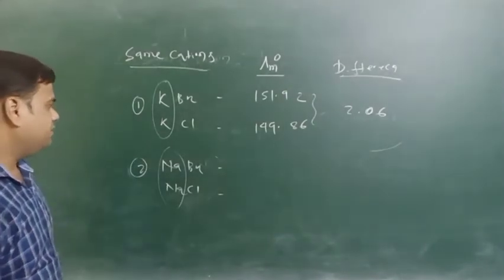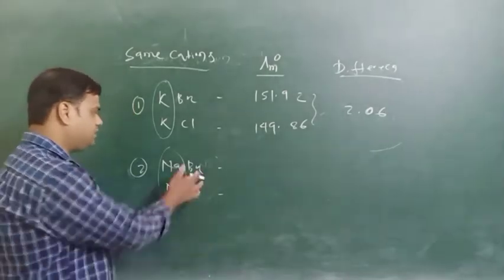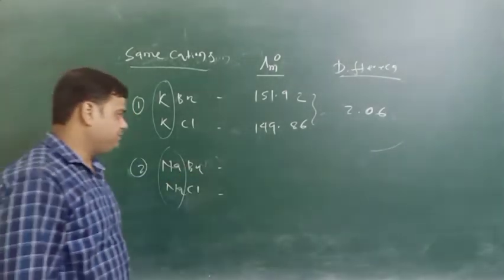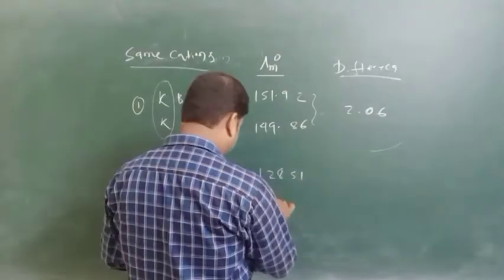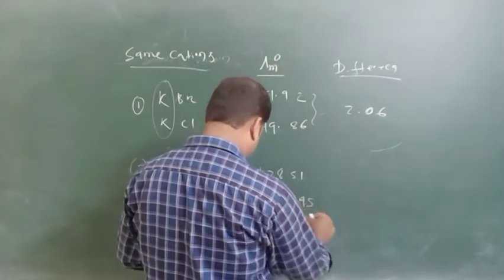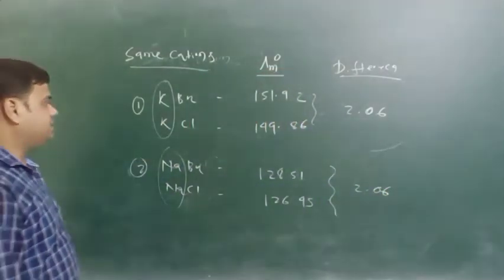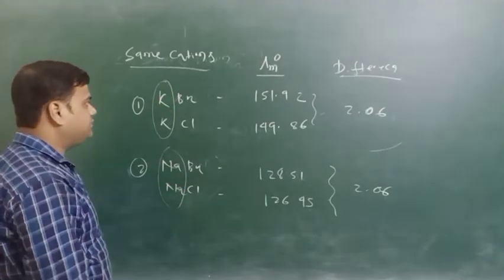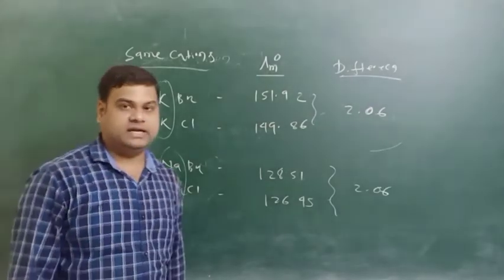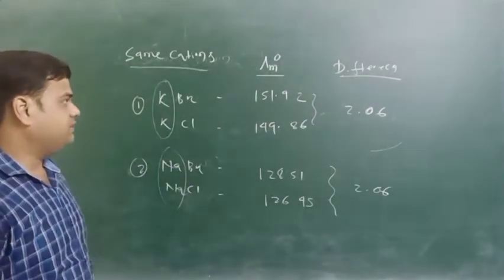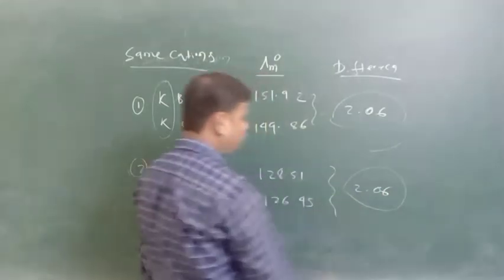Same cationic part, and here we have seen the replacement of bromine ion by chlorine ion, and here also the replacement of bromine ion by chlorine ion. In NaBr the conductance will be 128.51 and for NaCl it is 126.45. So the difference will be 2.06. So we have taken the same cations, potassium and sodium, and replaced bromine with chlorine. Here the anion parts are different and the cationic part is the same, and we see that the difference is the same, 2.06.